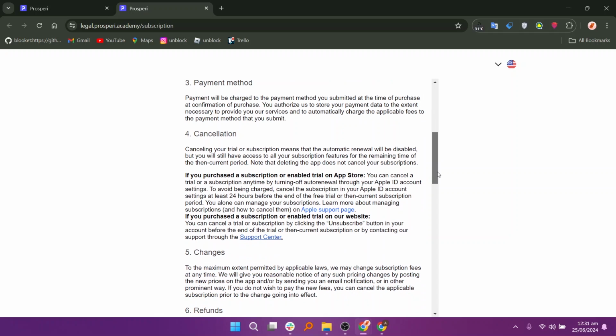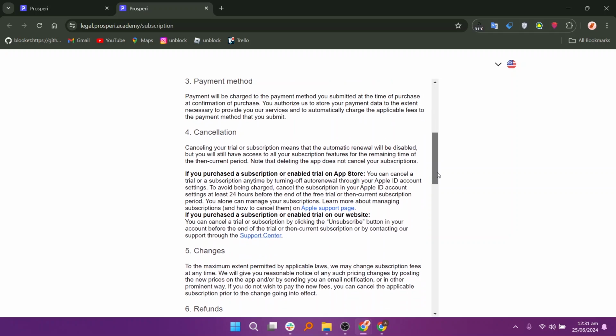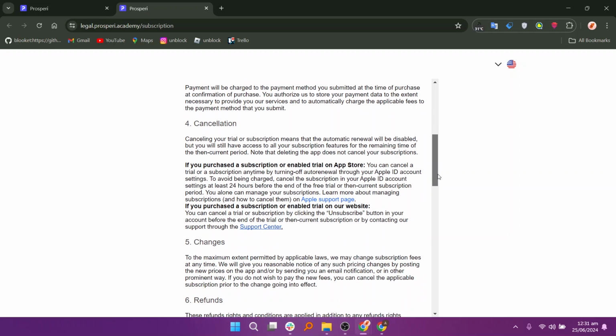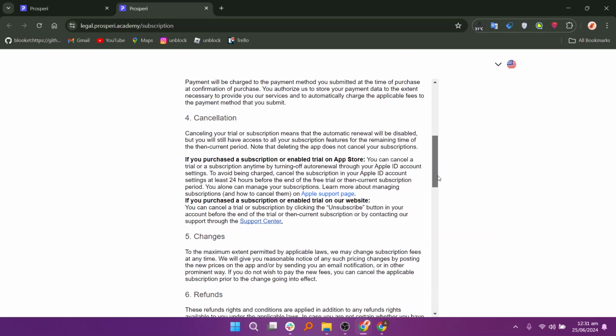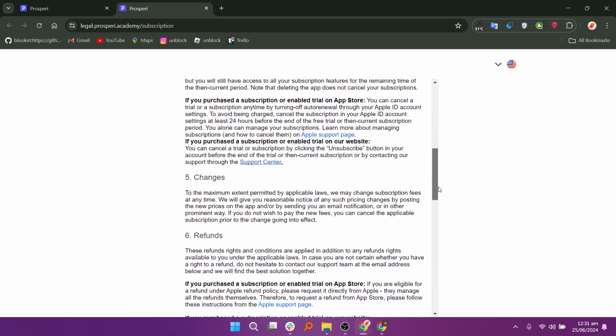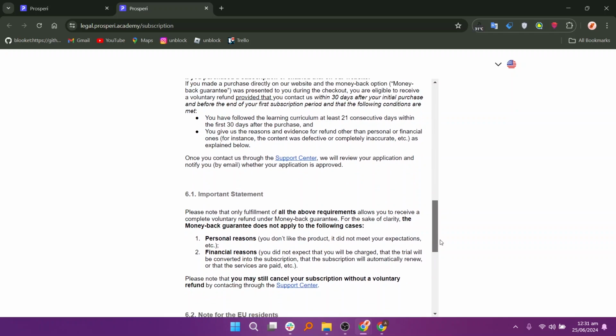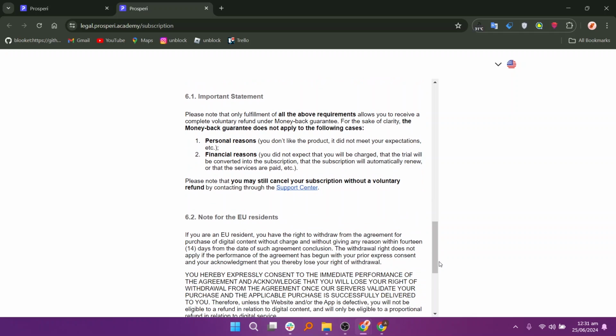You can cancel a trial or subscription by clicking the unsubscribe button on your account before the end of the trial. Please note that only fulfillment of all the above requirements allows you to receive a complete voluntary refund under a money-back guarantee. For the sake of clarity, the money-back guarantee does not apply to the following cases: personal reasons, financial reasons. Please note that you would still have to cancel your subscription without a voluntary refund by contacting the support